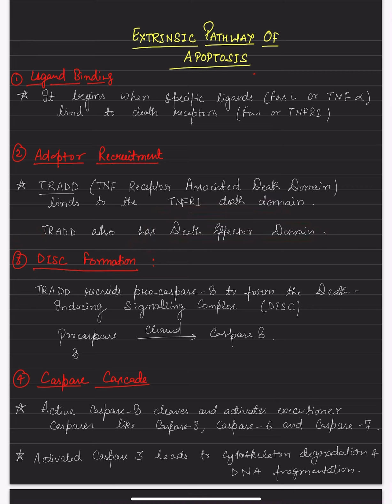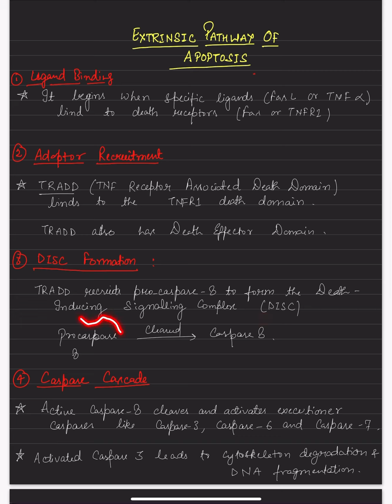Further, what will happen once this adapter recruitment takes place? There is a formation of this complex. This TRADD will recruit the initiator caspase, that is well known. The initiator caspase in the case of the extrinsic pathway of apoptosis is procaspase 8. So TRADD will recruit procaspase 8. Then further it will form the DISC, that is the death inducing signaling complex.